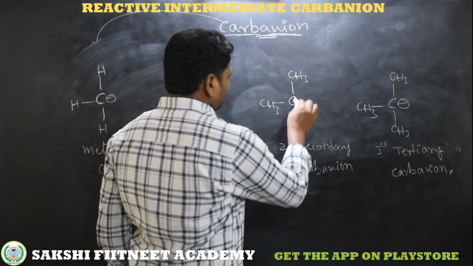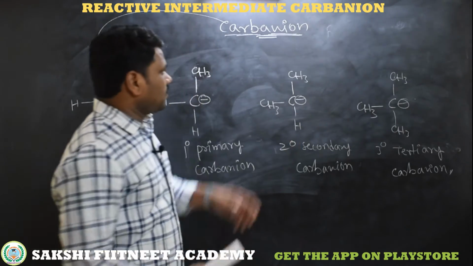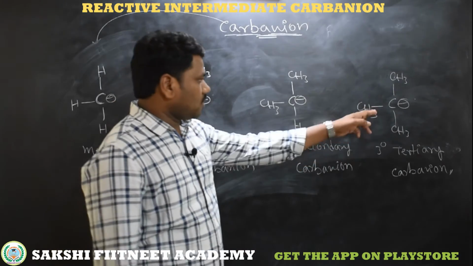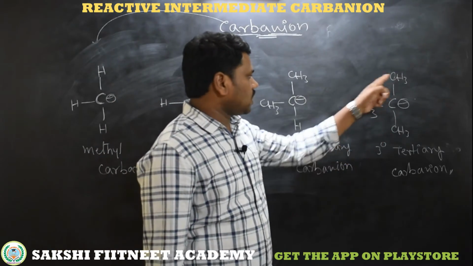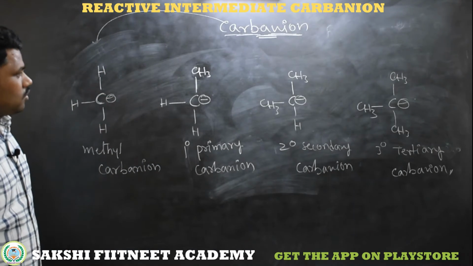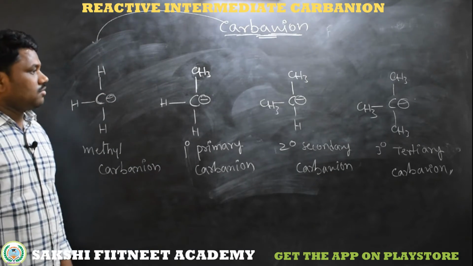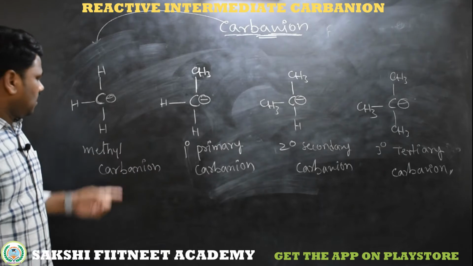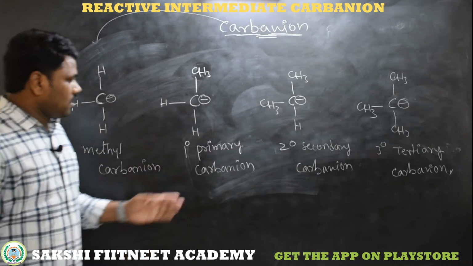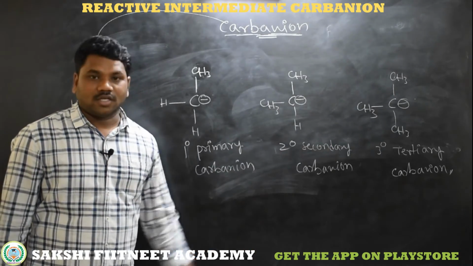Now this carbon having two alkyl groups, one hydrogen, is called a secondary carbanion. Now this carbon having a negative charge, with three alkyl groups, is called a tertiary carbanion. Now we'll discuss stability. What about the stability order of these carbanions? Whether the simple methyl carbanion is stable, or primary, or secondary, or tertiary.